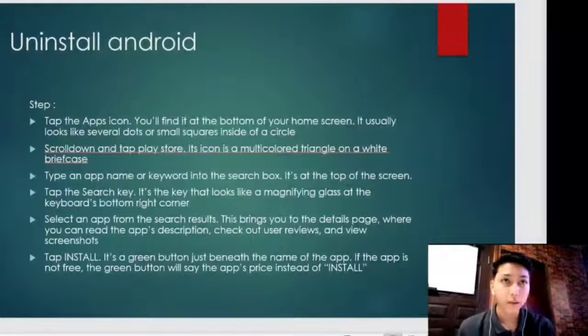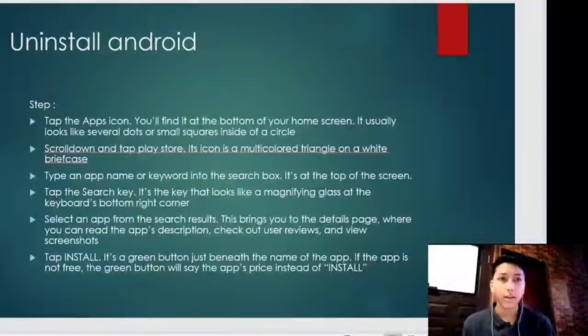Number 4, tap the search key, which looks like a magnifying glass at the keyboard's bottom right corner. Number 5, select an app from the search results. This brings you to the detail page where you can read the app description, check out user reviews, and view screenshots. And the last step is you have to tap Install. It's a green button just beneath the name of the app. If the app is not free, the green button will say the app's price instead of Install.